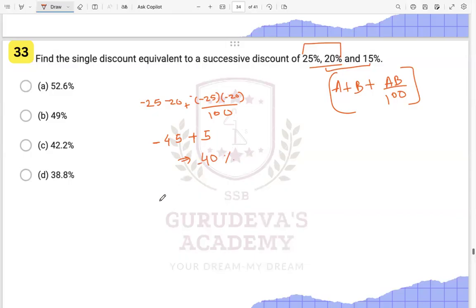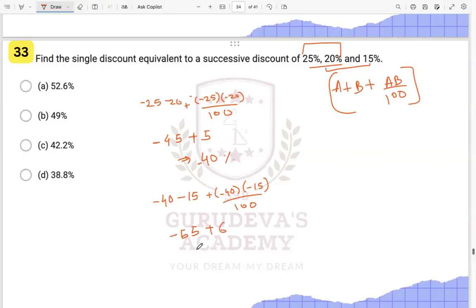Now with 40 and this 15, you find out. So minus 40 minus 15 and plus of minus 40 into minus 15 upon 100, right? So this will be again minus 55, and the minus minus will be plus, coming over here like 6.